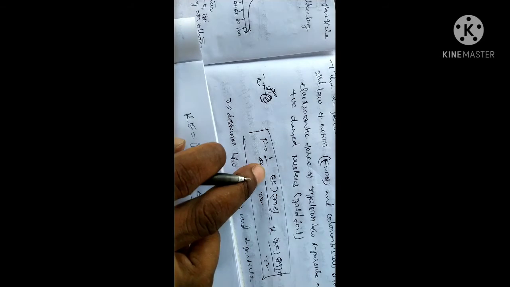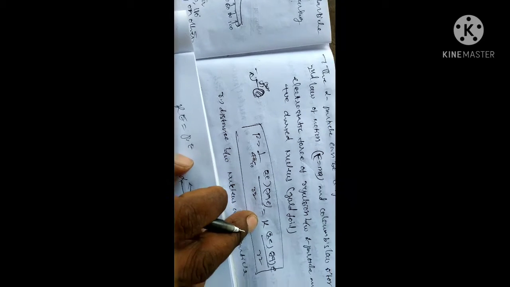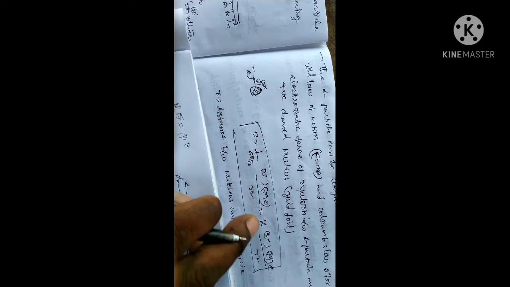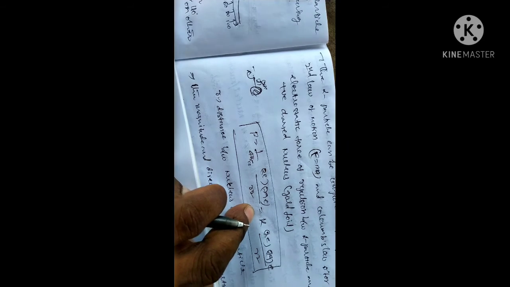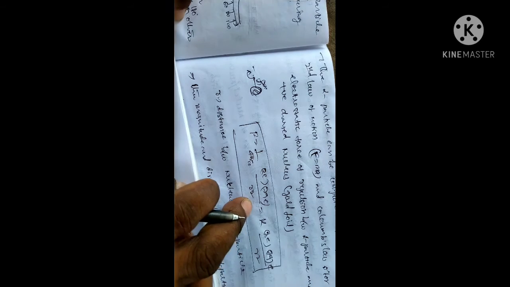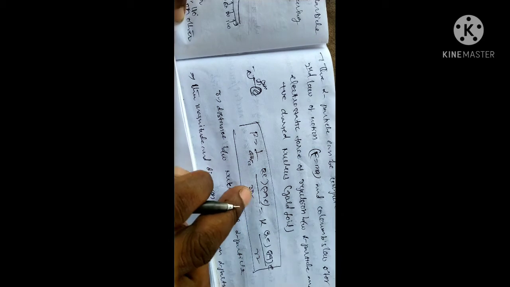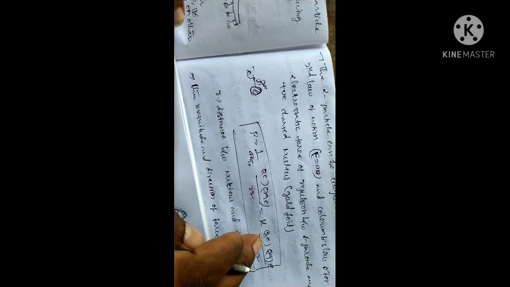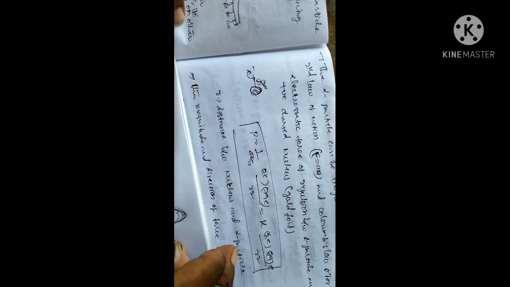That is 1 by 4 pi epsilon naught, the constant, times 2e times 79e by r square. That is the electrostatic force between the nucleus and alpha particles. Here r is the distance between the nucleus and the alpha particle.